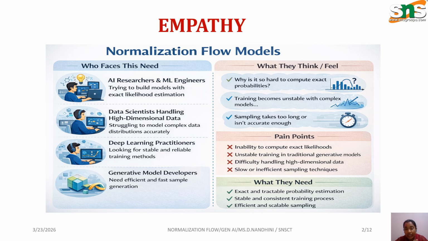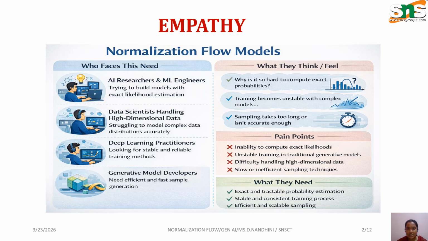In machine learning, we often deal with many complex data distributions, which are known as images, audios, text, files, documents, etc. These are all complex distributions. So these are hard to model directly. So we need a method to understand the data probability, generate new data, and maintain the exact likelihood functions. So who faces these needs, and what do they think and feel?